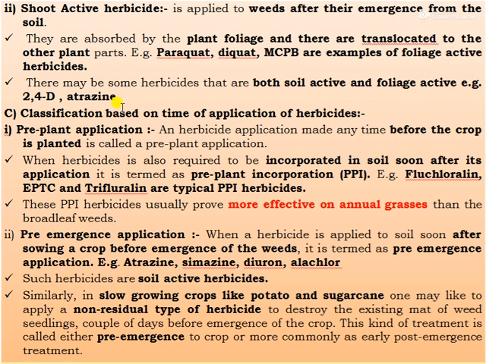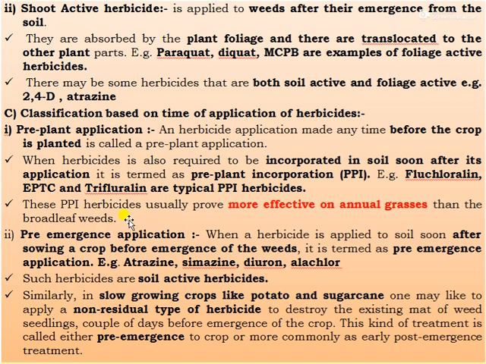Then the third one, classification based on the time of application of herbicides. The first one in time of application is pre-plant application. A herbicide application made any time before the crop is planted is called pre-plant application. Also, the herbicide may be required to be incorporated in the soil soon after its application. This is called pre-plant incorporation. For example, PPI herbicides like fluchloralin, EPTC, trifluralin. That is pre-plant incorporation herbicides.